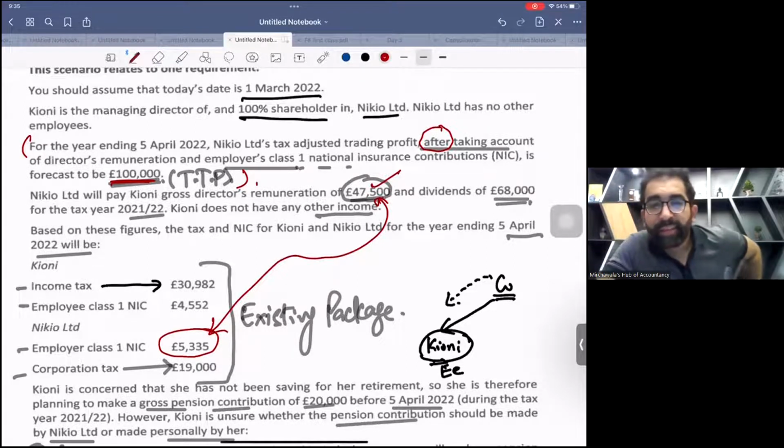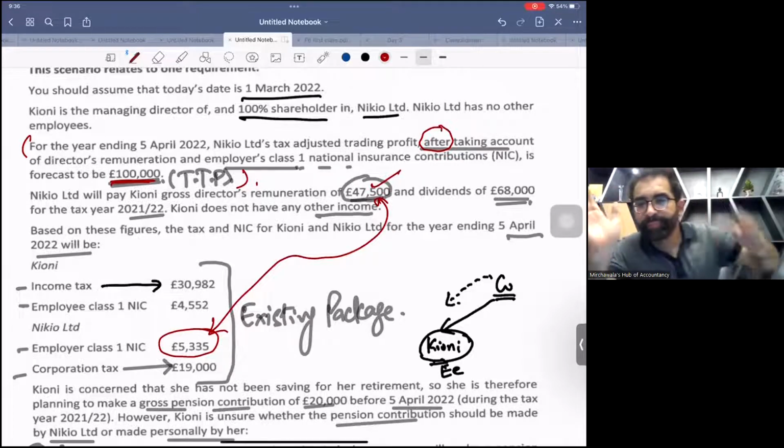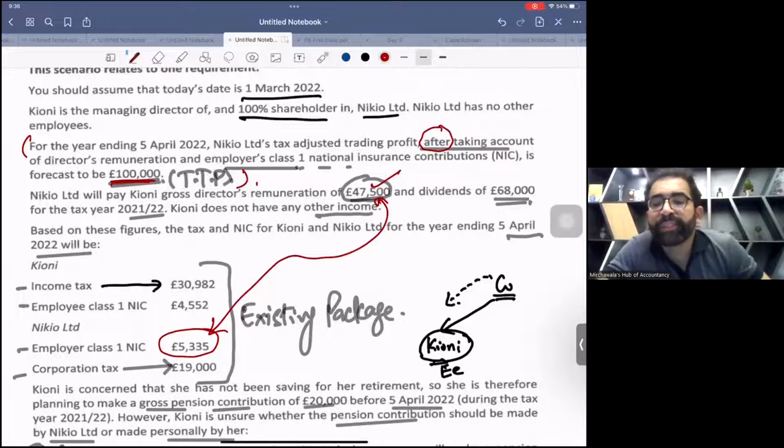You're not getting it? My dear students, from this 100,000, this 47,500 is already deducted, and this 5,335 is already deducted: existing salary and existing class 1 employer NIC. So for revised corporation tax, you have to deduct additional things. Additional, not total, additional. Now use your brain. Additional salary was 20,000. And I will tell you the additional class 1 employer NIC.